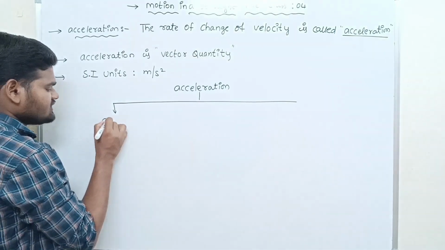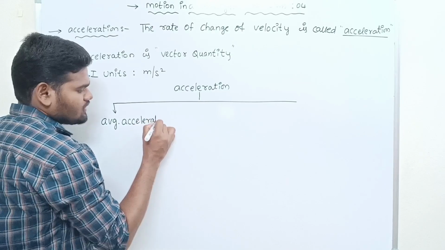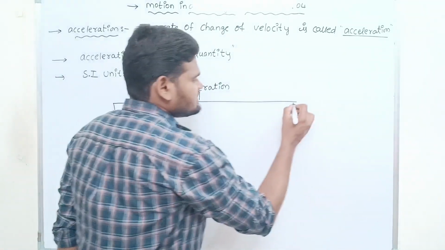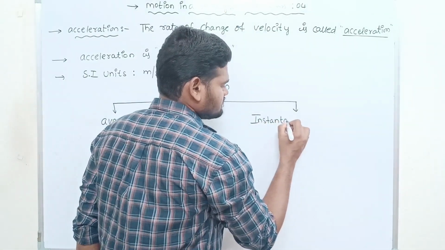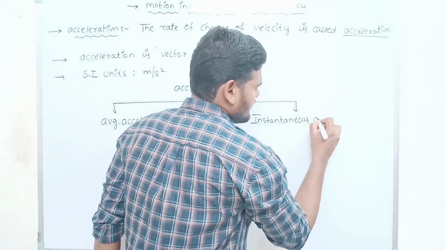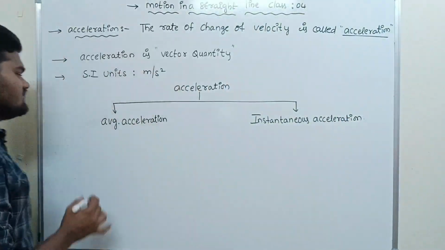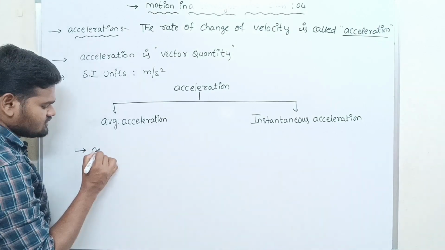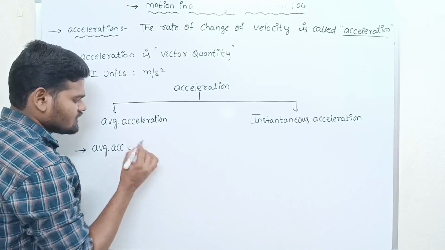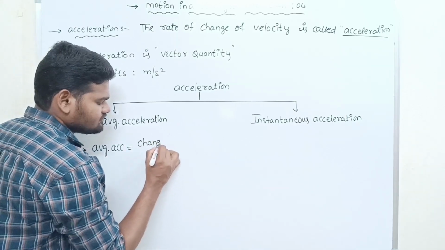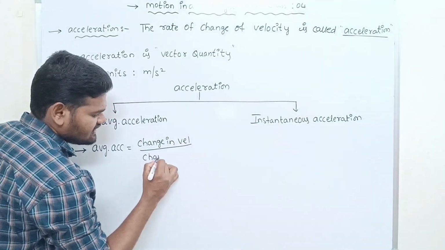The first one is average acceleration, and the second one is instantaneous acceleration. Are you getting? Have a look. What is the meaning of acceleration? The average acceleration is equal to change in velocity divided by change in time.